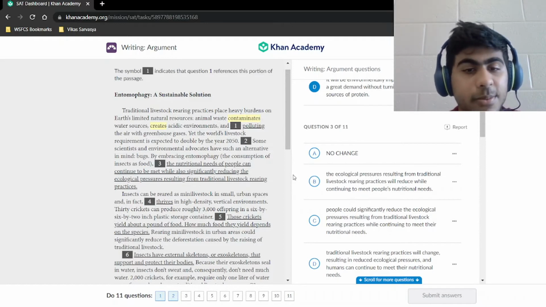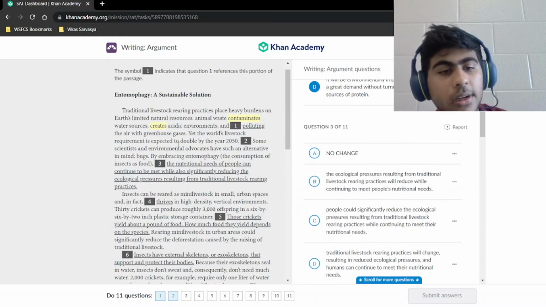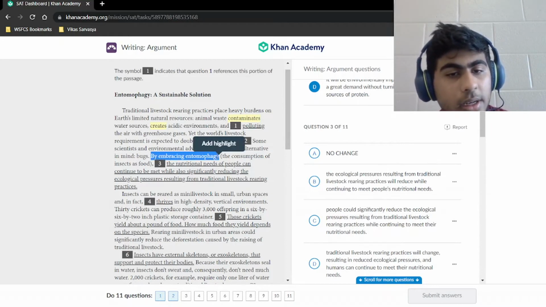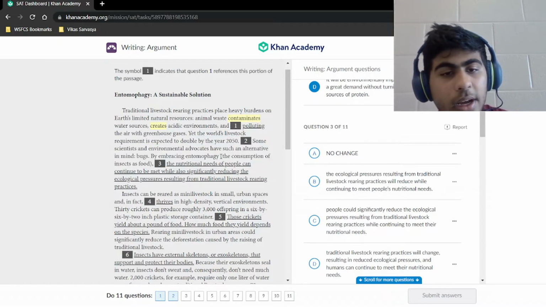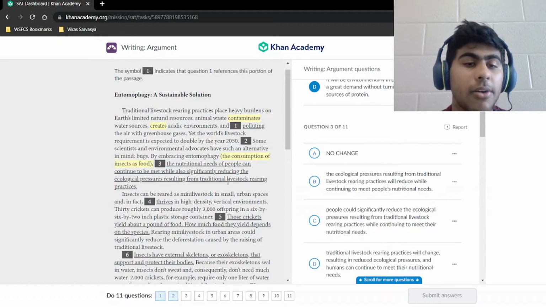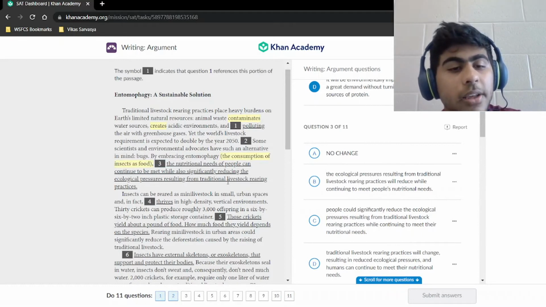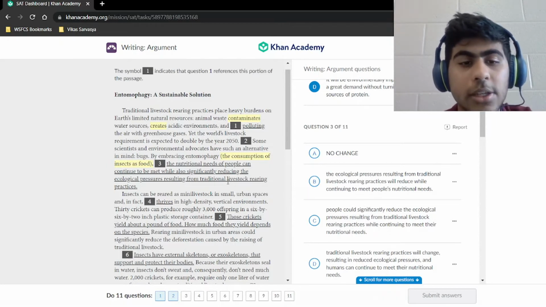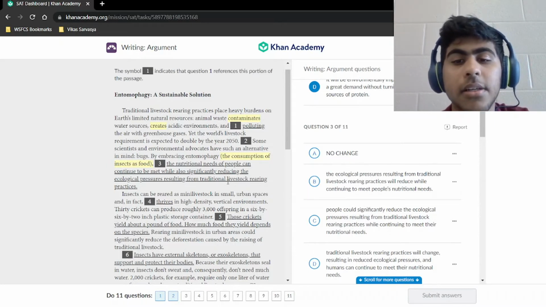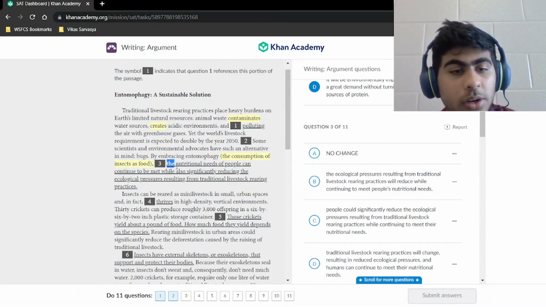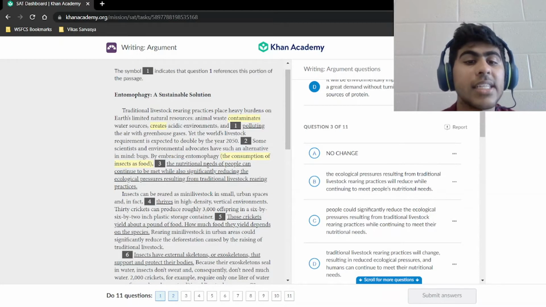That's a mouthful. So let's see what we can do here. Here we have by embracing entomophagy, and we can get rid of this part for right now because this is a non-essential part. So the sentence still works even if we take it out. We have by embracing entomophagy, the nutritional needs of people. Well, who is doing the embracing of entomophagy, or embracing that idea, right? The people are doing that. So the people have to be the first word right here because that's the idea that's being conveyed.